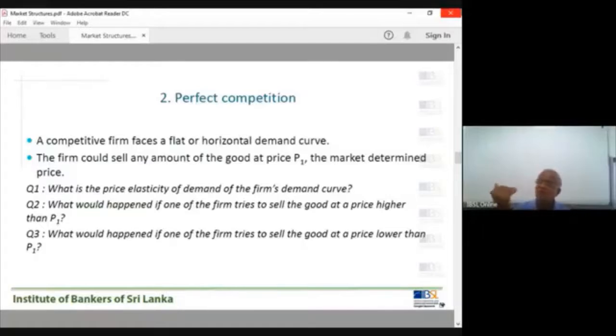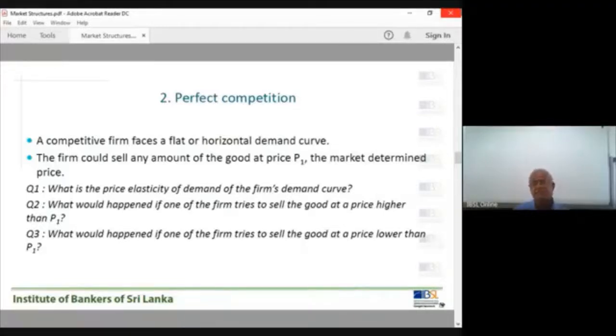The marginal cost of producing the last unit is 100, and you price it at 90 rupees. You can't make a profit. Initially you can sell, but your profit will be negative. Marginal cost 100, selling price 90. You have to exit the market.